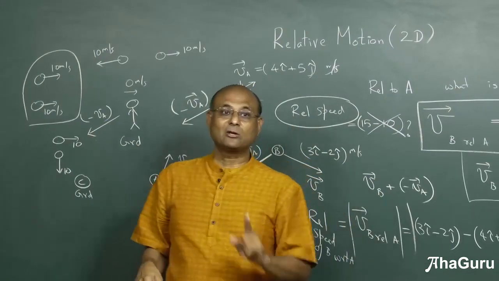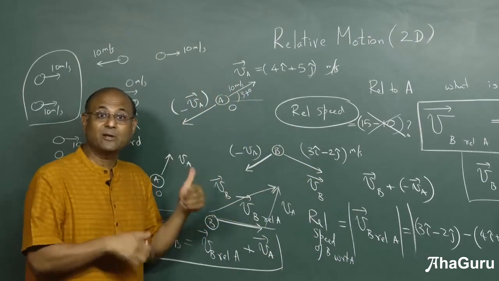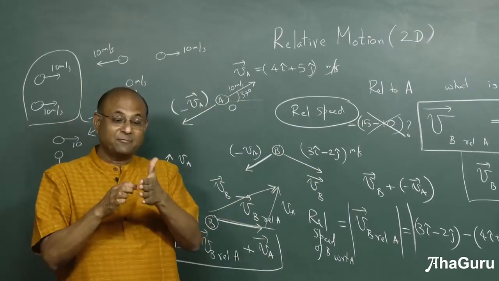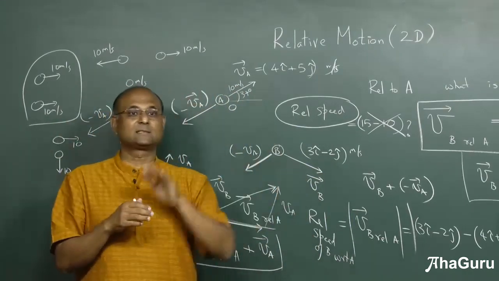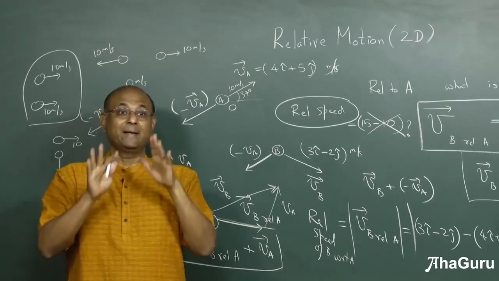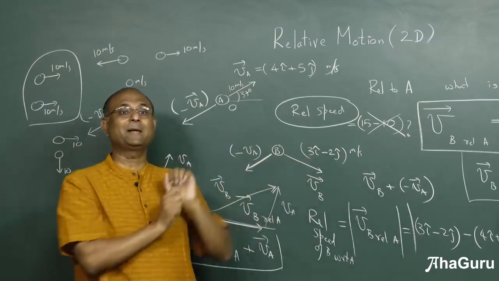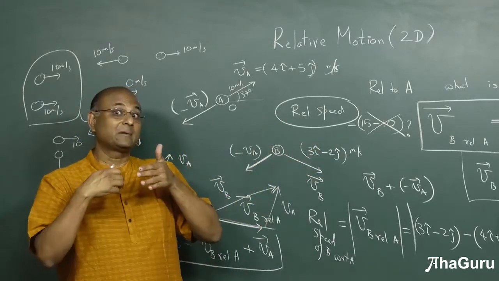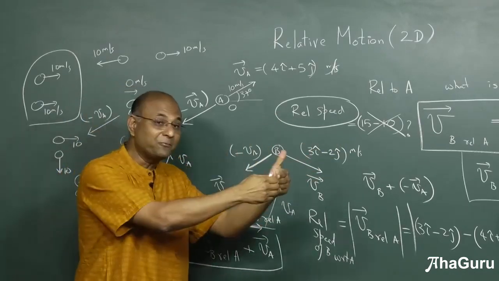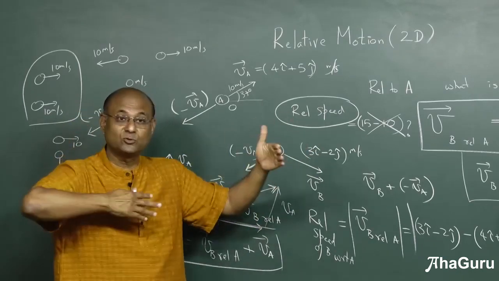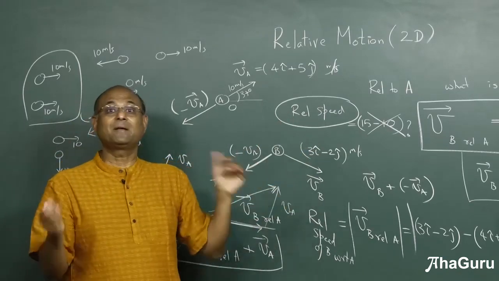What matters is velocity. You can only add the same velocity. Remember, if I moved 5 meters like this or 5 meters like that, it makes a difference. But if I move 5 meters like this and the whole world moves 5 meters like this, nobody knows. So that direction is important. If I move 5 and you move 5 like that, I move like this, you move like that, definitely we will know. So when will you not know?